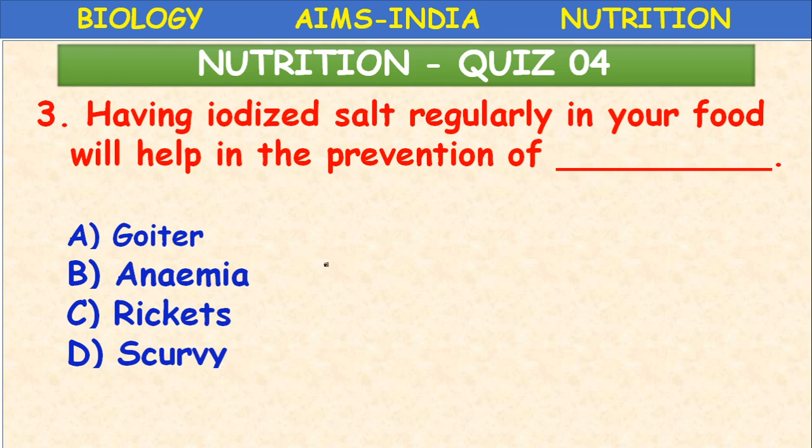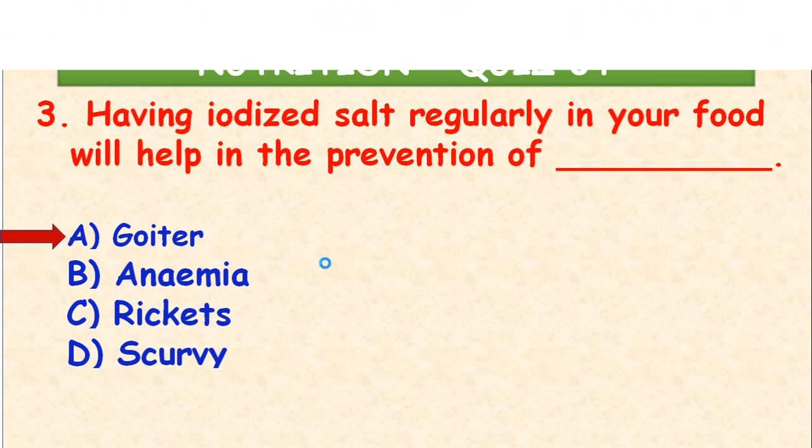Iodine is available in the form of iodized salt, isn't it? When we are not taking iodine regularly, it will lead to a disease called goiter, which you have studied in your lower class. Enlargement of thyroid gland. Okay, swollen neck is a symptom of goiter.